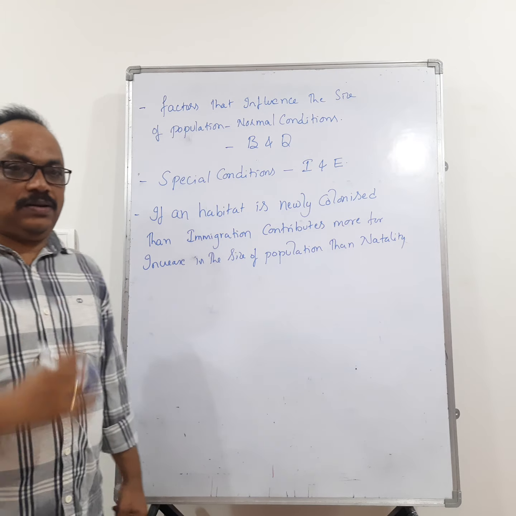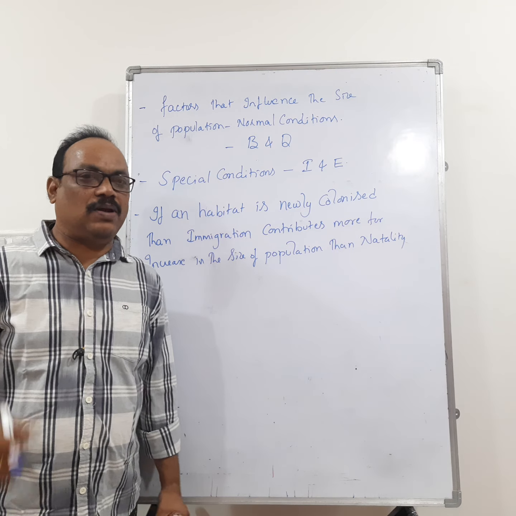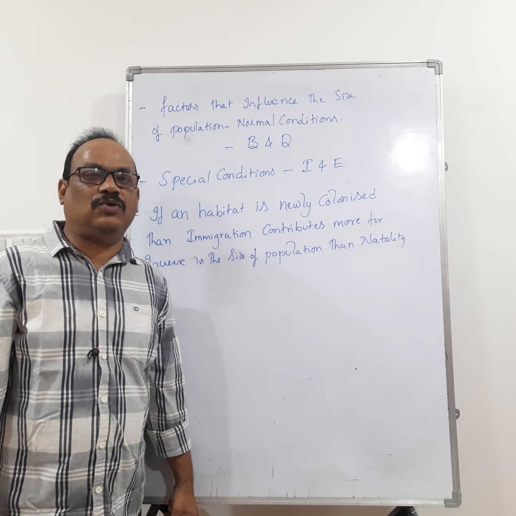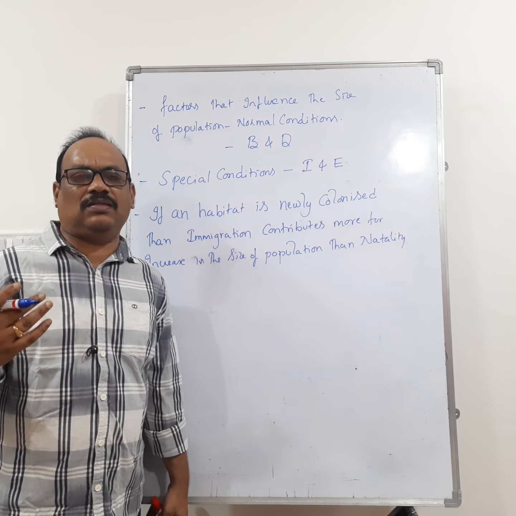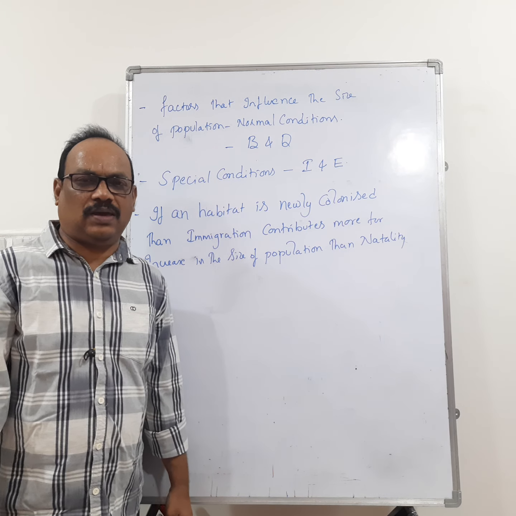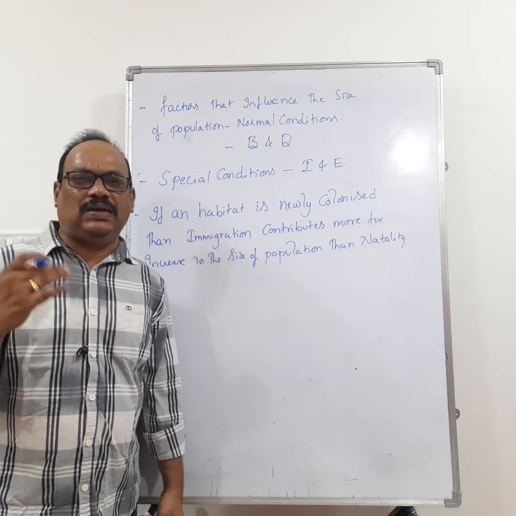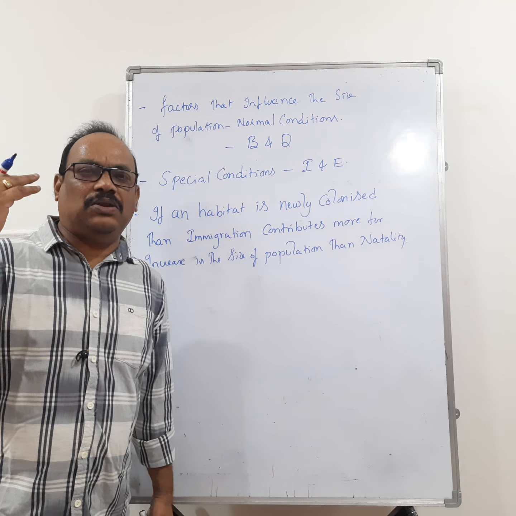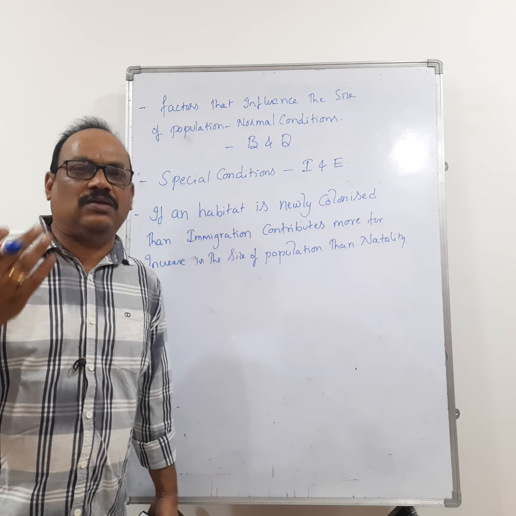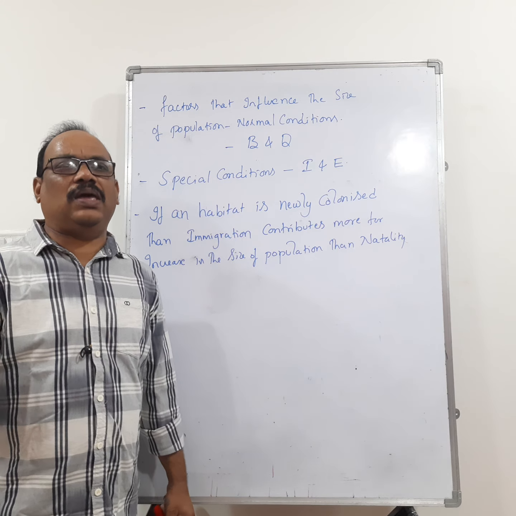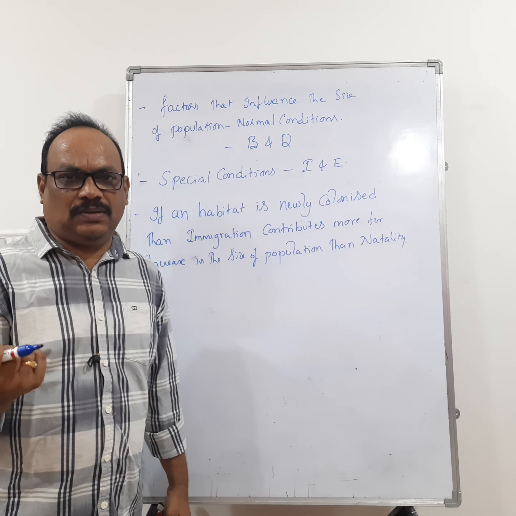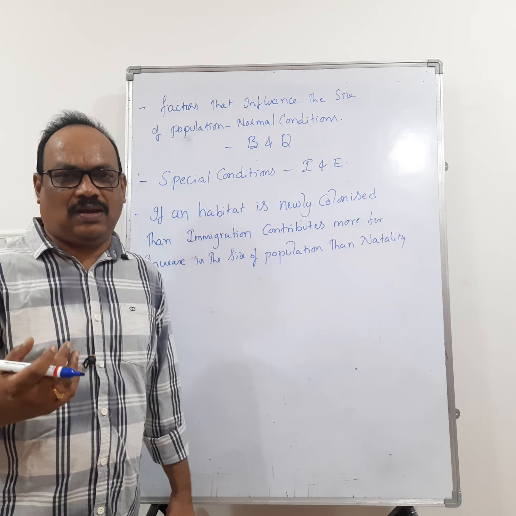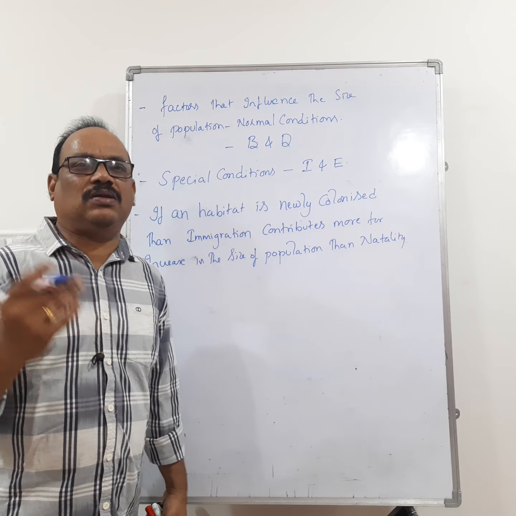The birth rate, the natality, means the number of individuals born per thousand per annum, as we said. So the birth rate is always a slow process. The birth rate cannot immediately increase the size of population in a newly colonized habitat. If 10 families are in that area, only 10 children are born per annum.